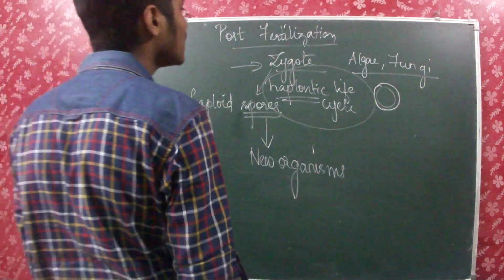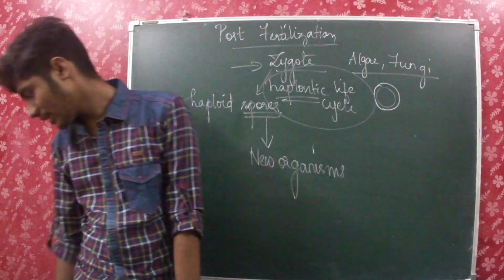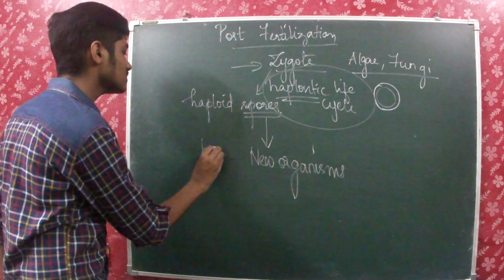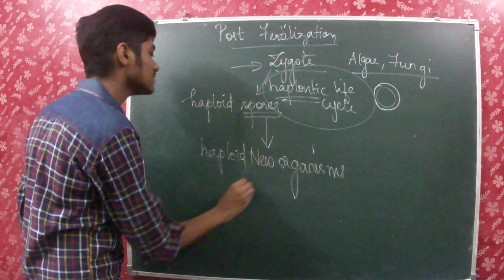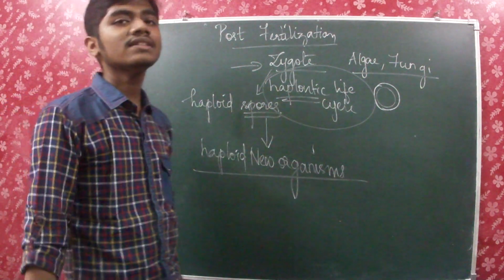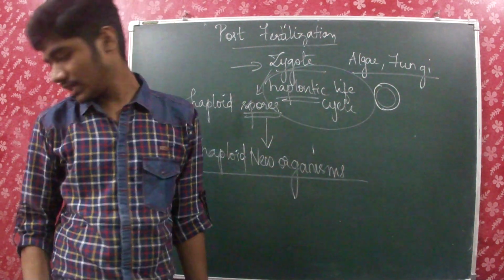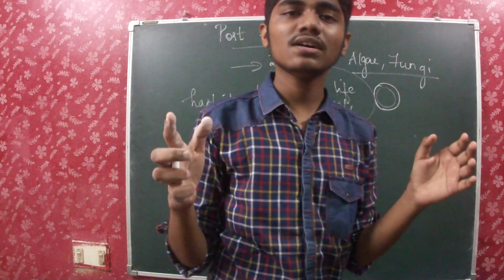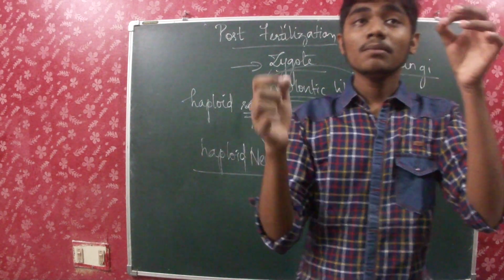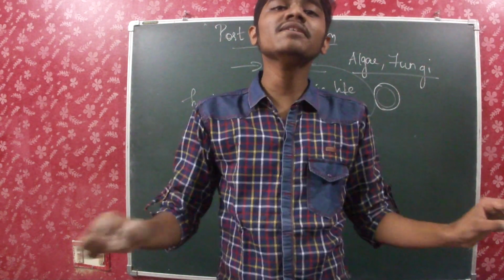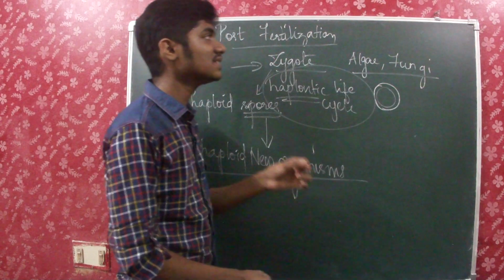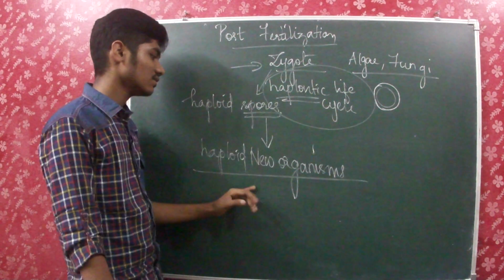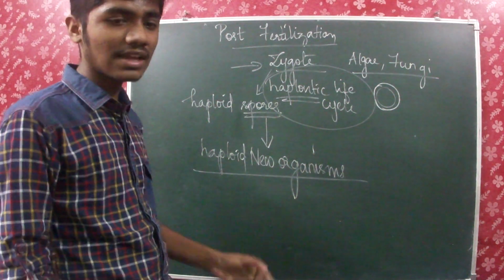So in organisms which undergo a haplontic life cycle, haploid spores are produced and all the new organisms will be haploid, and that's why this life cycle is known as the haplontic life cycle. From this you would have come to know that the zygote is the beginning cell of every living organism on earth. It's the precursor of everything which happens in our life. So that's also post-fertilization zygote formation.